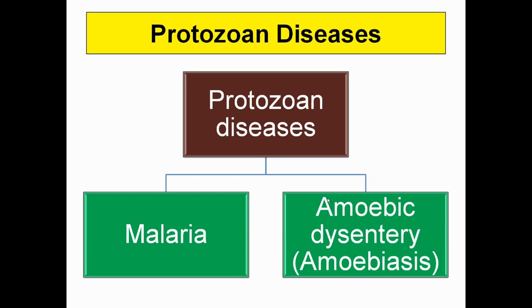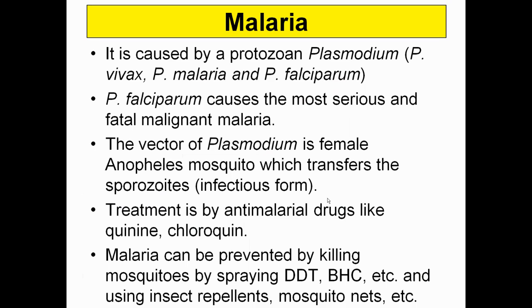also referred to as amoebiasis. Four species of Plasmodium, that is Plasmodium vivax, malariae, falciparum, along with ovale, cause malaria. Out of four, only Plasmodium falciparum is very serious and fatal because it causes malignant malaria, which is also called brain fever. The vector of Plasmodium is the female Anopheles mosquito.